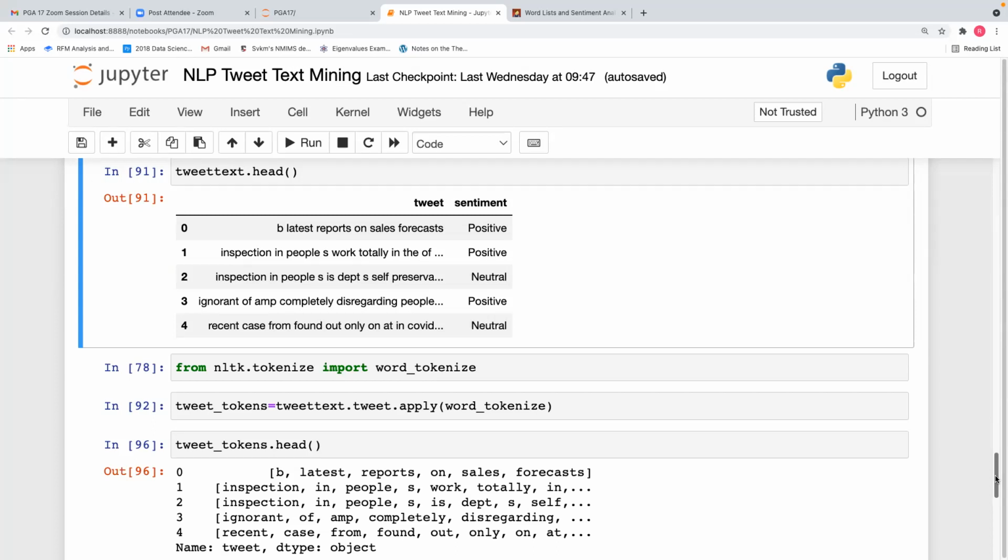So it's still in the form of a data frame where each line is broken into words. Each tweet has been broken into words. The structure is maintained.